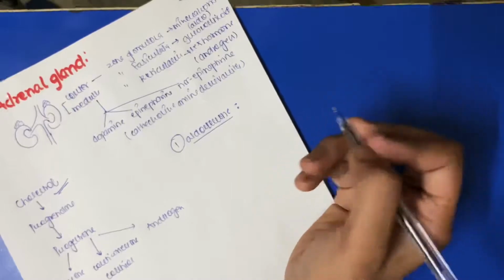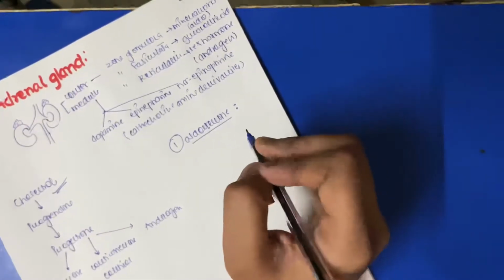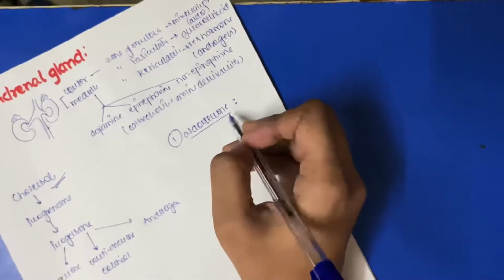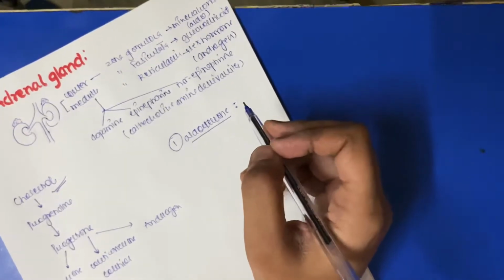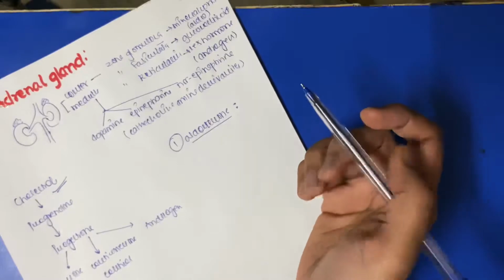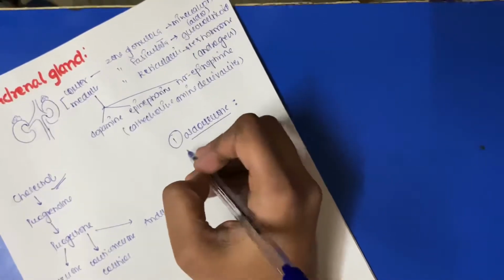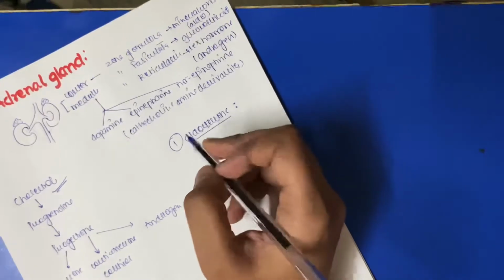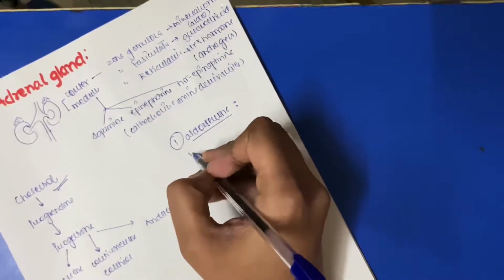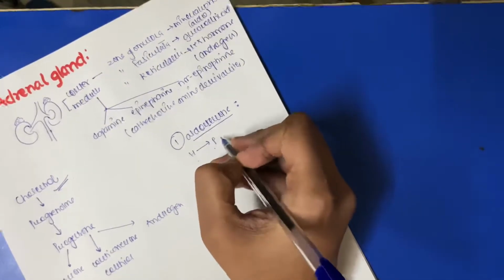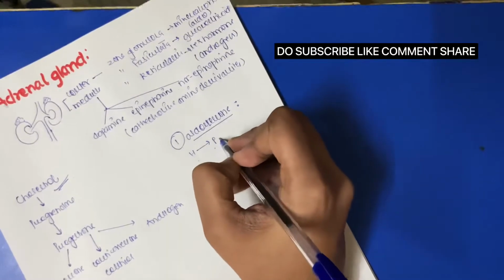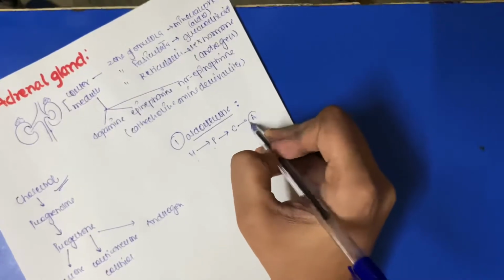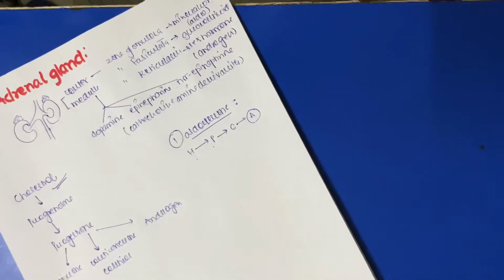At the time of stress, like you have met some accident, or you have gone through an intense workout, it will stimulate the hypothalamus of your body, which will send signals to the pituitary and to the cortex, which will produce aldosterone. Like how is it produced?